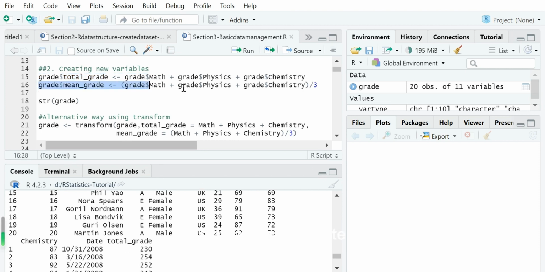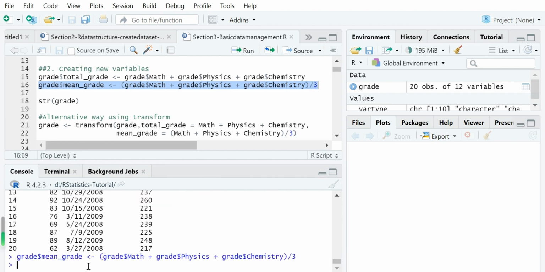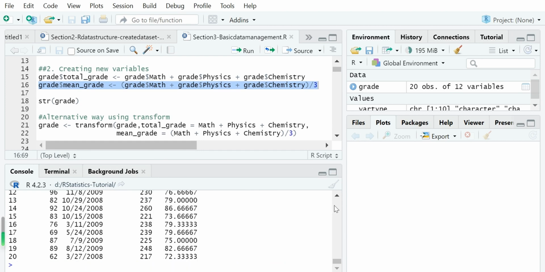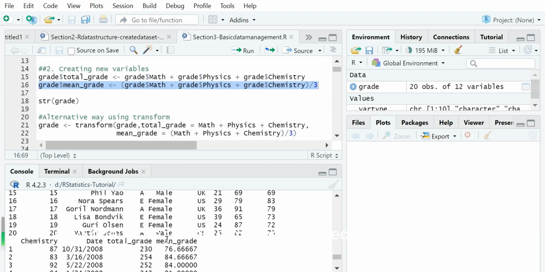Similarly, you can create mean grade using the sum of these 3 divided by 3. And we show the grade data frame again. Now one more variable has been added, called mean grade, as the 12th variable.